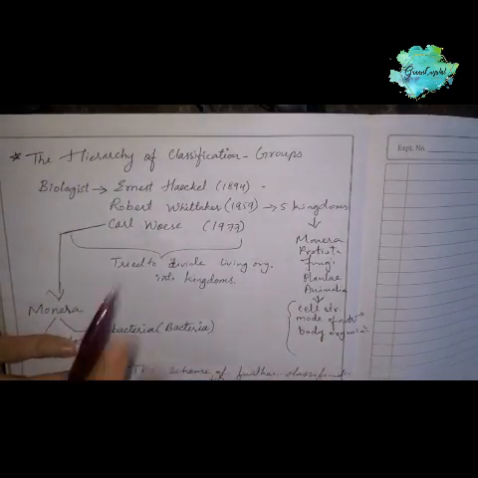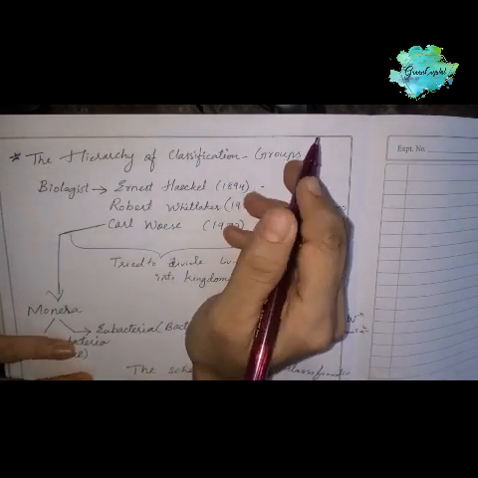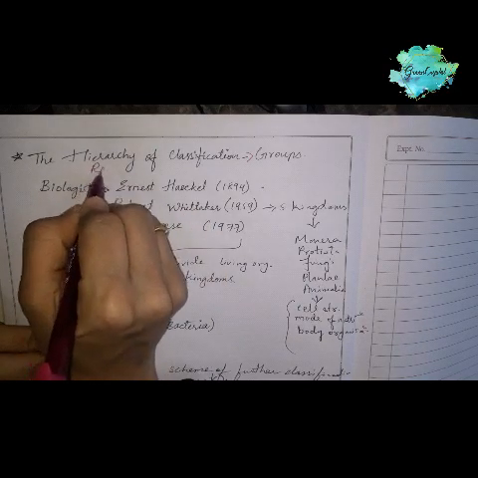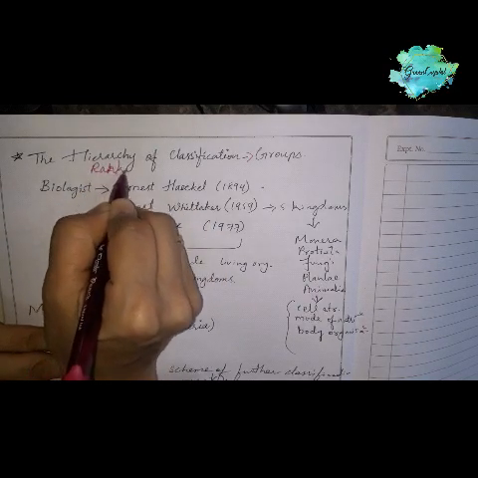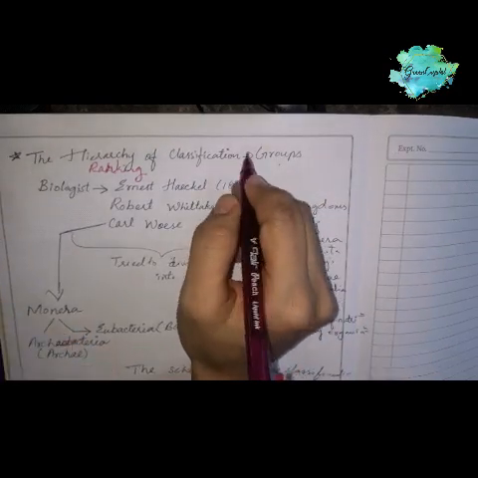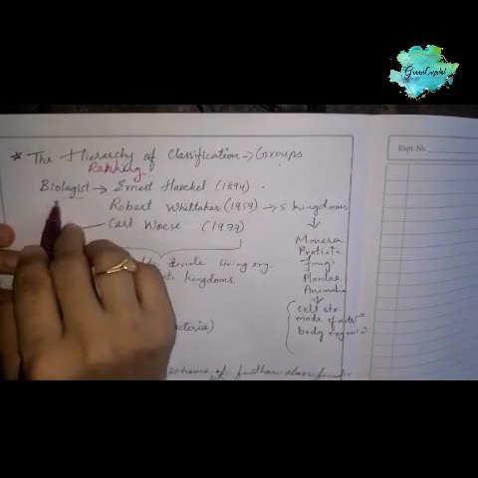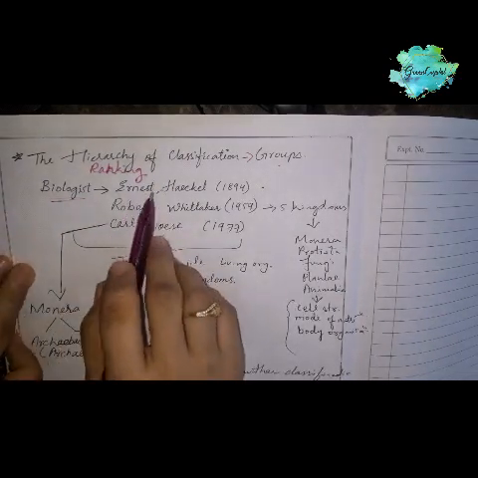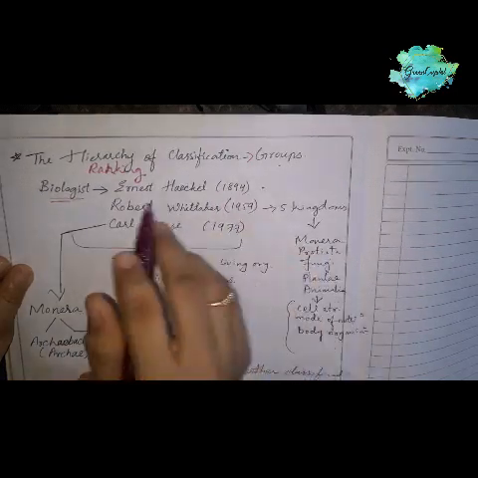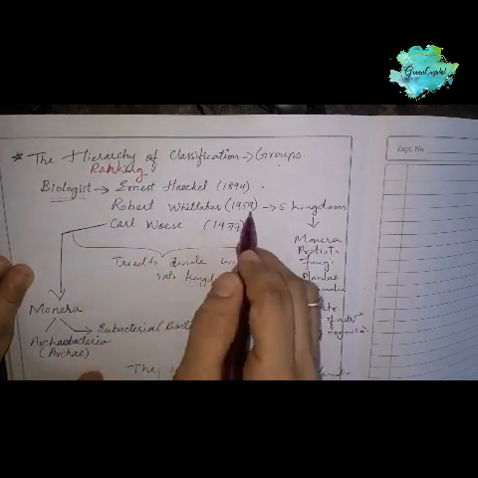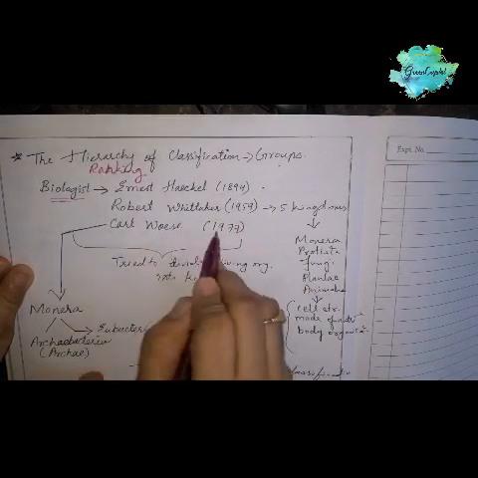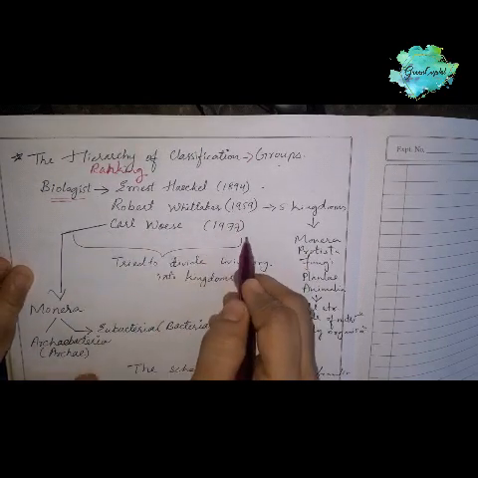The hierarchy of classification means the groups; hierarchy means ranking, and ranking leads to the groups of organisms. This was done by many biologists, the topmost among them being Ernest Haeckel in 1894, Robert Whittaker in 1959, and Carl Woese in 1977.